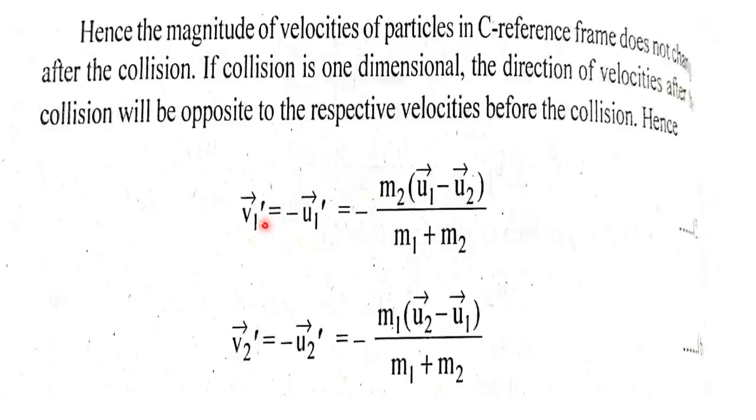Hence, we can write v1 dash equals minus u1 dash, which equals minus m2 times u1 minus u2 upon m1 plus m2. And also v2 dash equals minus u2 dash, equals minus m1 times u2 minus u1 upon m1 plus m2.